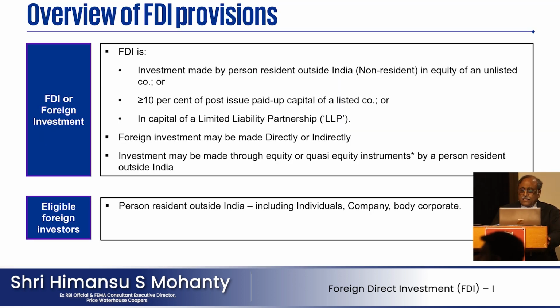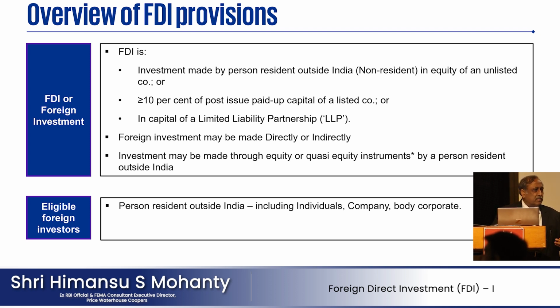Investment made by a person resident outside India in equity of an unlisted company, or greater than 10% of the post-paid-up capital of a listed company, or in the capital of a limited liability partnership. तो देखिए 3 तरह की investment आई. FDI can come directly into a private limited company or a closely held public limited company. That money is coming directly to the company, or 10% or more of the post-issue capital of a listed company on a fully diluted basis. What do you mean by fully diluted basis?